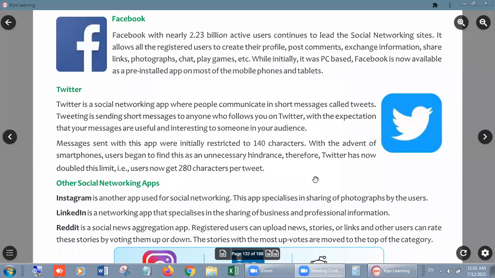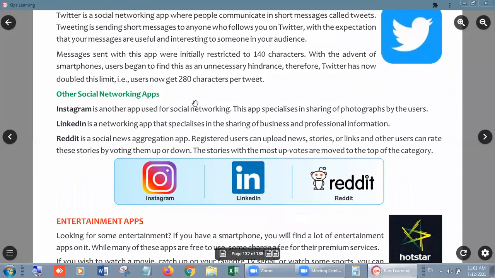Okay, now Twitter doubles its limit. Now we can send 280 characters per tweet. In one message we can use 280 characters. Now its limit is doubled, right?